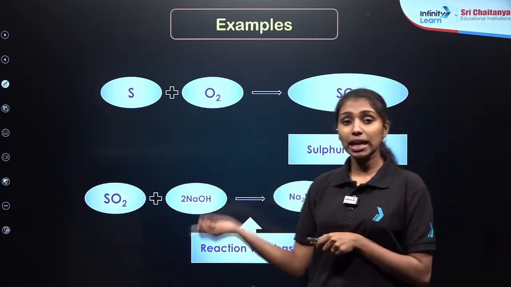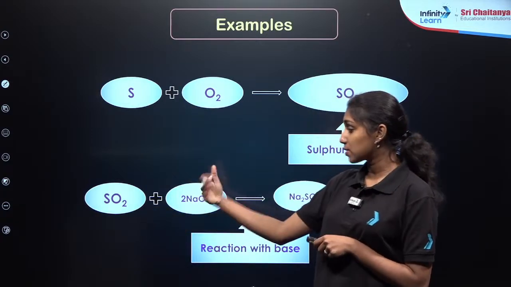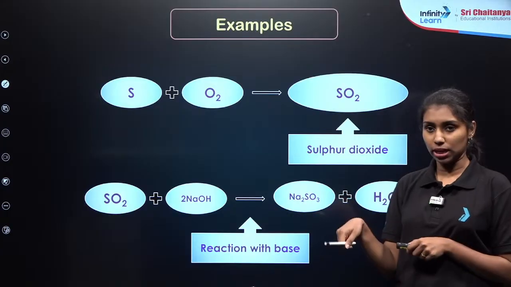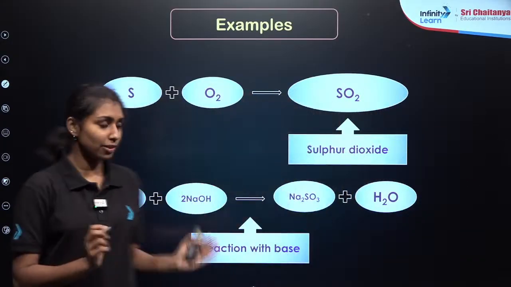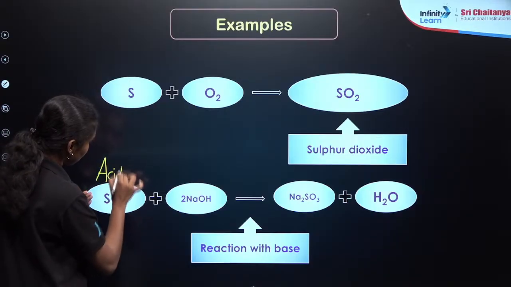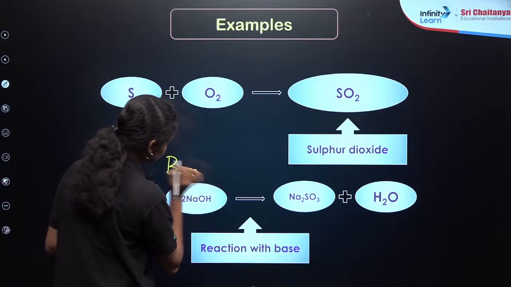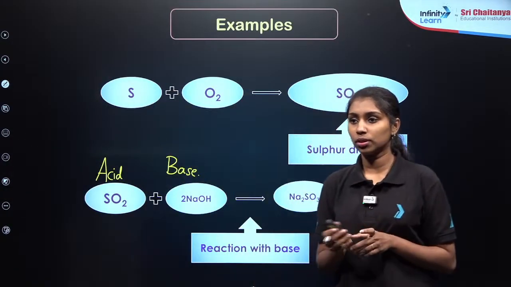Again, if you are taking NaOH, the strong base, whenever it reacts with SO2 plus NaOH, it will form Na2SO3 plus H2O, which means that it reacts with the base and acts as an acidic oxide here, right? This is the example to show that they are acidic in nature. I hope it is clear.